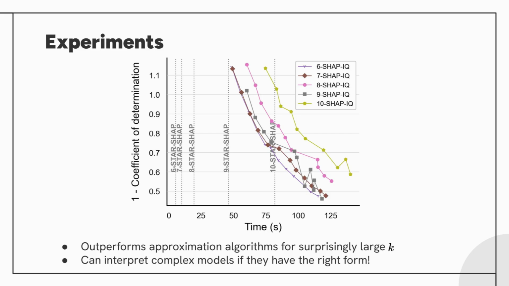That's the execution time of StarShap on a model using 9 variables in each partial function. Given the same amount of time, the Shapley values returned by the approximation algorithm were of very poor quality, with a coefficient of determination below 0. We can conclude that StarShap can interpret highly complex models much better than approximation algorithms, as long as the model takes the form of a star model.